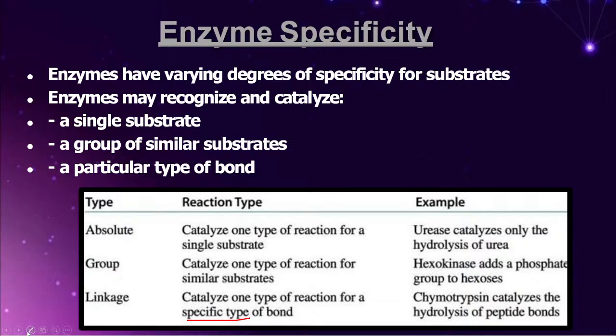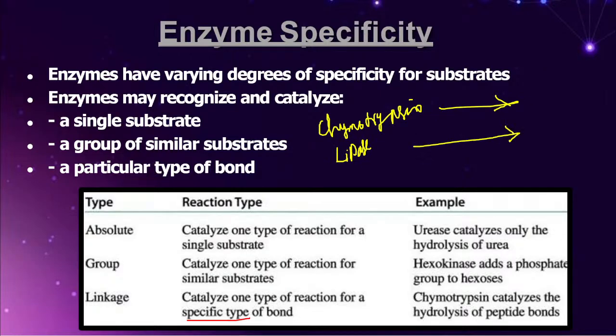Let me give you some more examples here. Let's take an example of the enzyme chymotrypsin. Right. So let's take an example of a lipase enzyme. Right. Okay. Friends, let's take an example of the enzyme glycosidase.